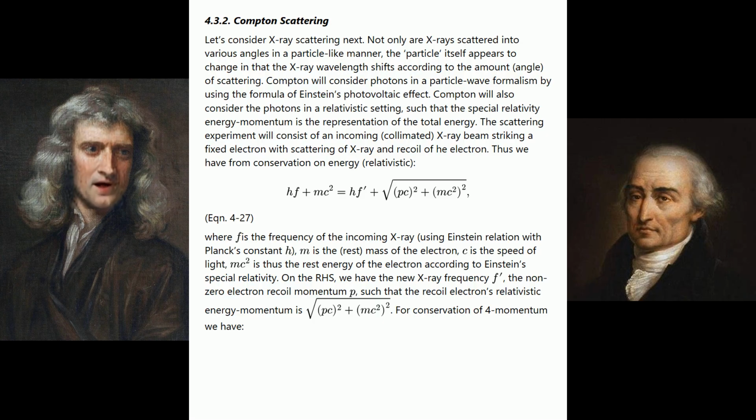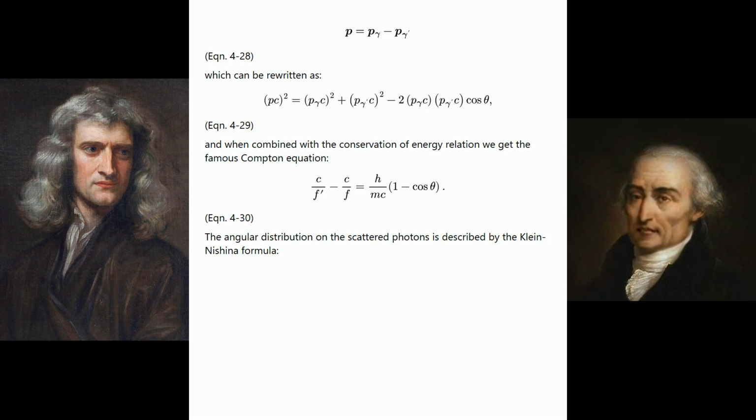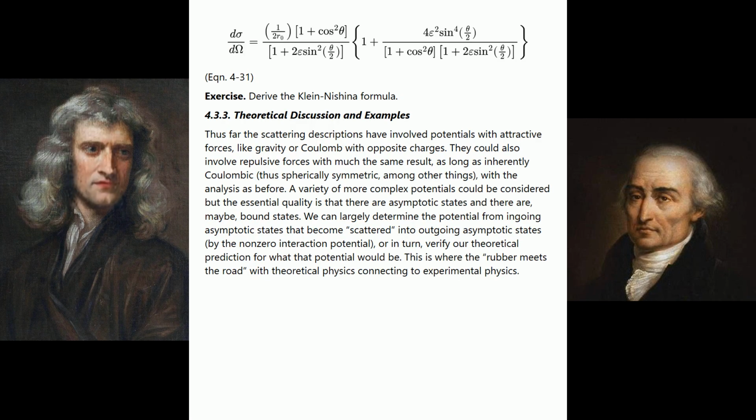For conservation of 4-momentum we have, see equation 4-28, which can be rewritten as, see equation 4-29. And when combined with the conservation of energy relation we get the famous Compton equation, see equation 4-30. The angular distribution of the scattered photons is described by the Klein-Nishina formula, see equation 4-31. Exercise: derive the Klein-Nishina formula.